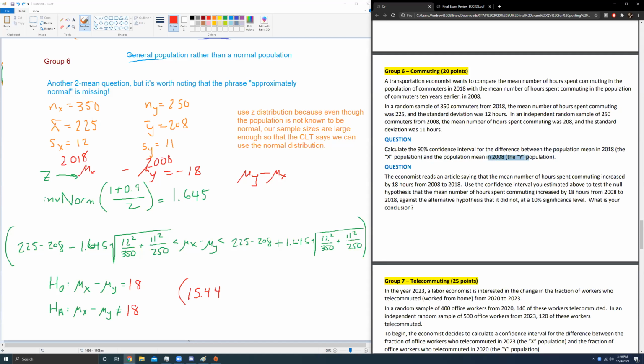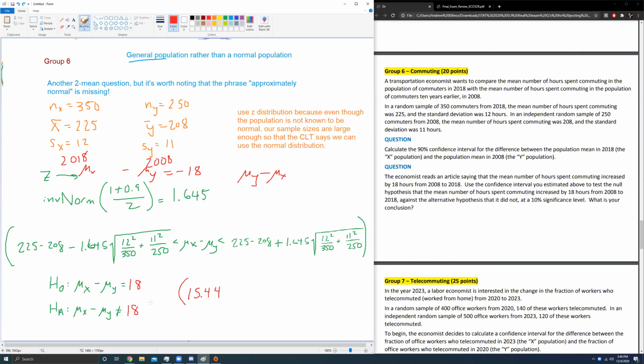Pay very close attention to this, because I think I've seen at least on one occasion where your professor, even though she listed 2018 first, at some point in the statement of the question called them the y population and vice versa. It seems very tricky of her. Yes, I agree, but just pay close attention. Don't let that happen to you. But yeah, okay. I think you're right. Had it said decreased, I think it would have been negative 18. Yeah. Cool. I'm going to continue with this confidence interval.